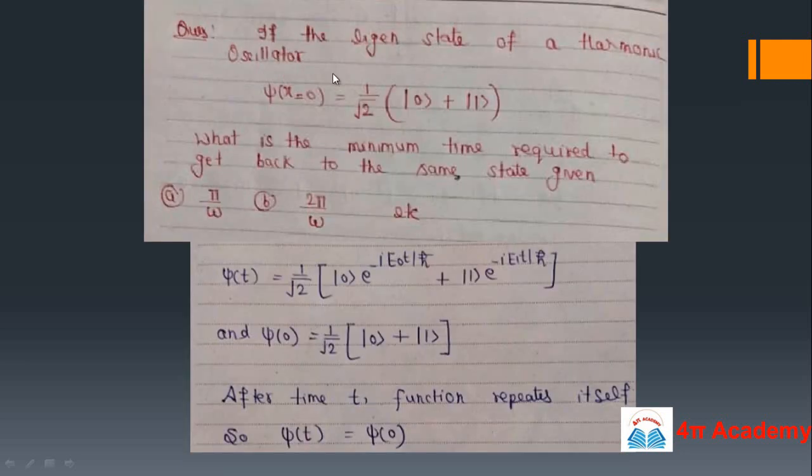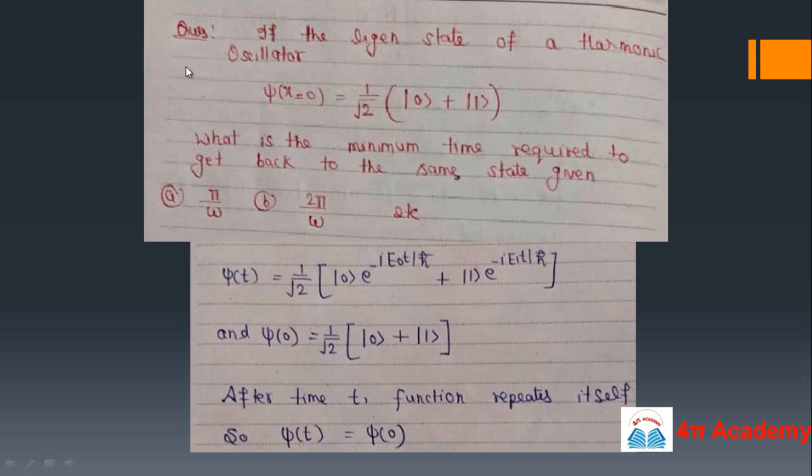Your next problem is from quantum mechanics. If the eigenstate of a harmonic oscillator is given, psi x at 0 is 1 upon under root 2 (state 0 plus state 1), what is the minimum time required to get back to the same state? So we have to find out the time after which the harmonic oscillator will revert back to its same state.